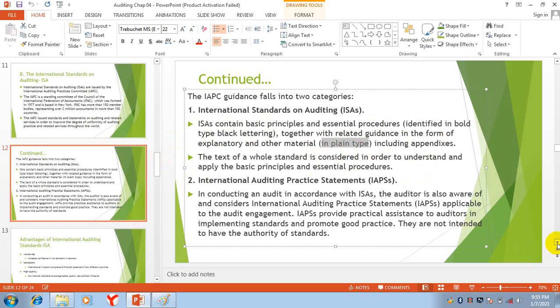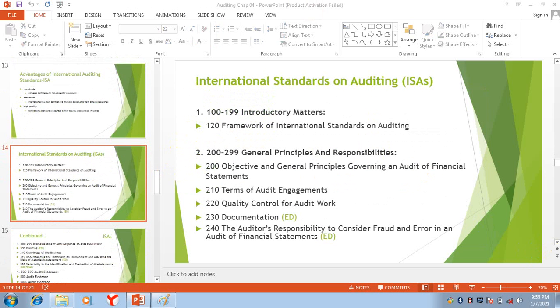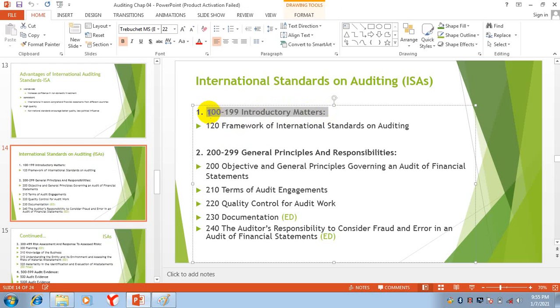Look at this. This item is bold, then up to 120, Framework of International Standards of Accounting, and here it is mentioned in plain that there is explanation.